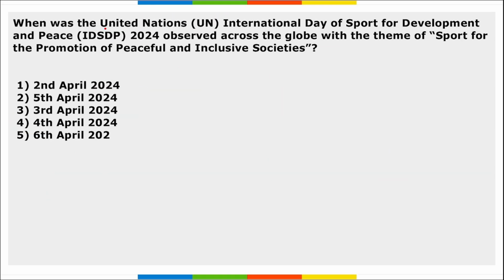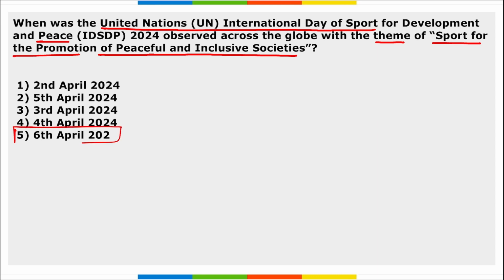Next, when was United Nations International Day of Sport for Development and Peace observed across the globe with the theme Sport for the Promotion of Peaceful and Inclusive Societies? It is observed when? It is on 6th of April, right? We observe this day. This was the 11th edition of the International Day of Sports for Development and Peace.